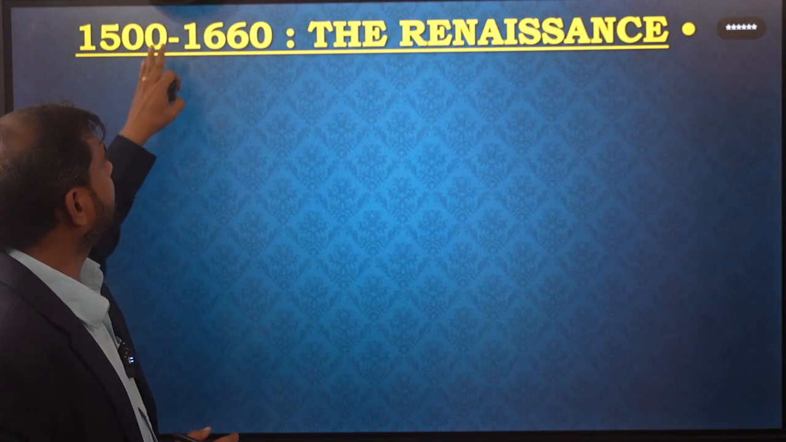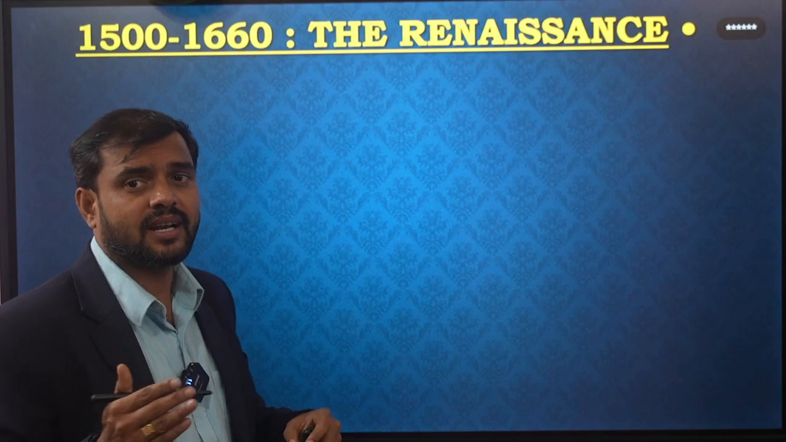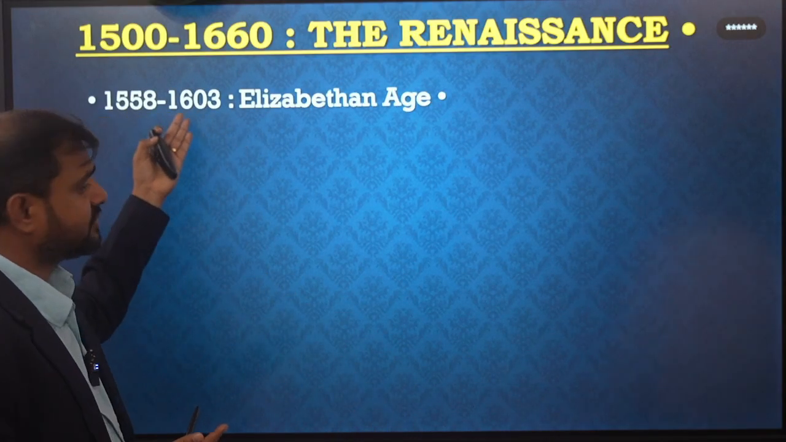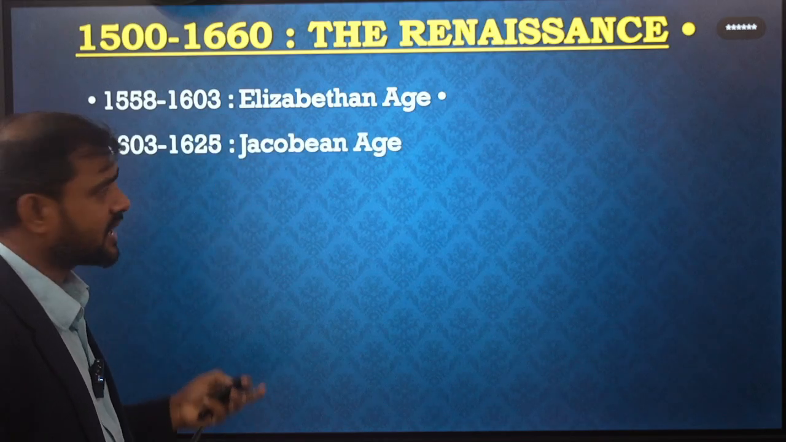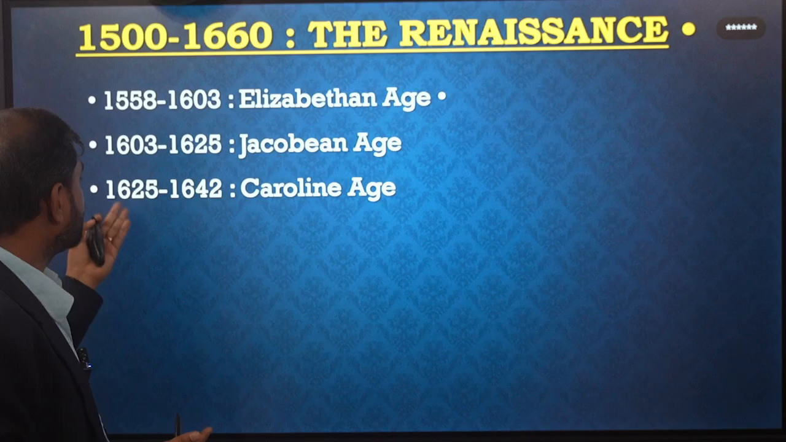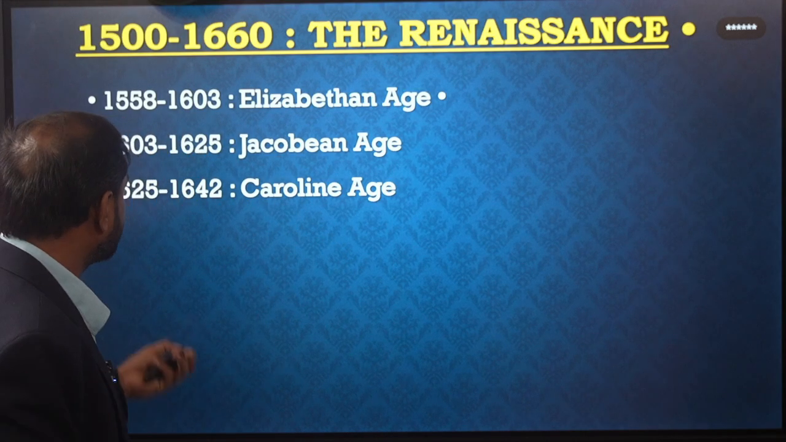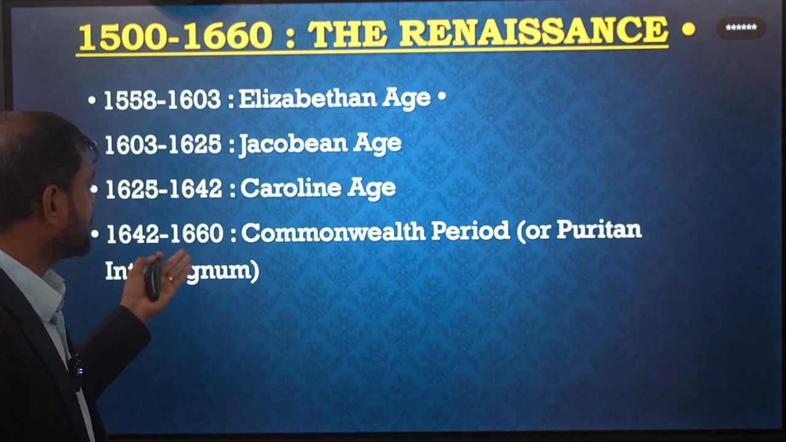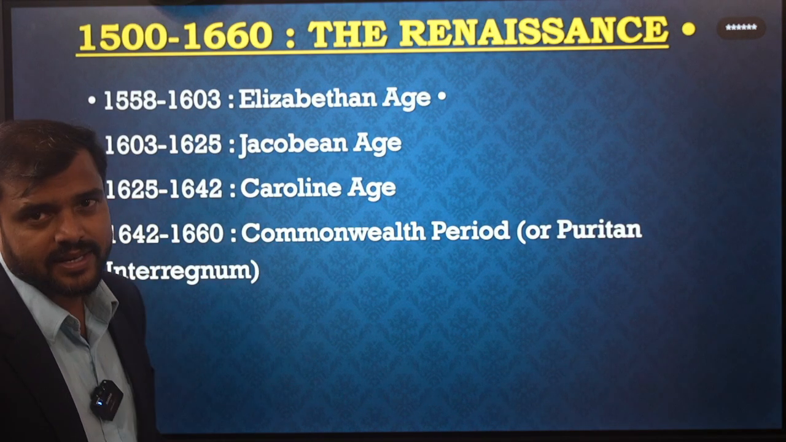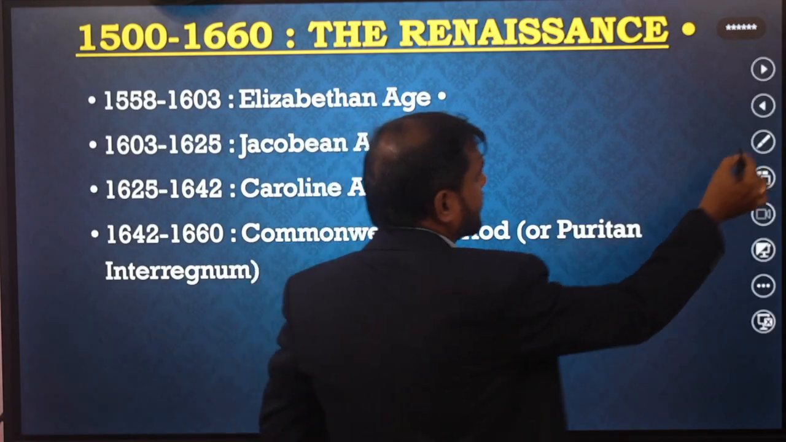After that, from 1500 to 1660, that is called the Renaissance period, where we have already seen very important periods come, especially 1558 to 1603, the Elizabethan age, and 1603 to 1625, the Jacobean, and 1625 to 1642, the Caroline age, or Cavalier writers come in this period. And from 1642 to 1660, the Commonwealth period, or it is called the Puritan period. These are very important periods where there are very important writers.